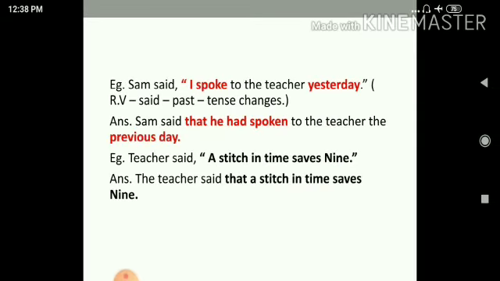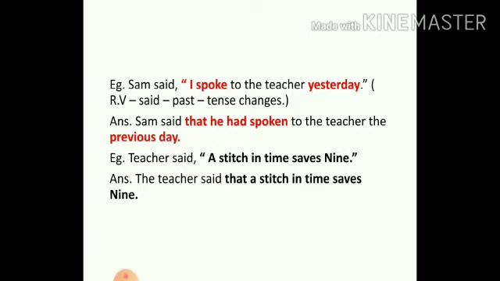Next one, Sam said, "I spoke to the teacher yesterday." Look at the verb, spoke. Why, students? First and foremost, you have to change the tense. Why? Because the verb outside is past and inside we do not have a proverb or universal truth.